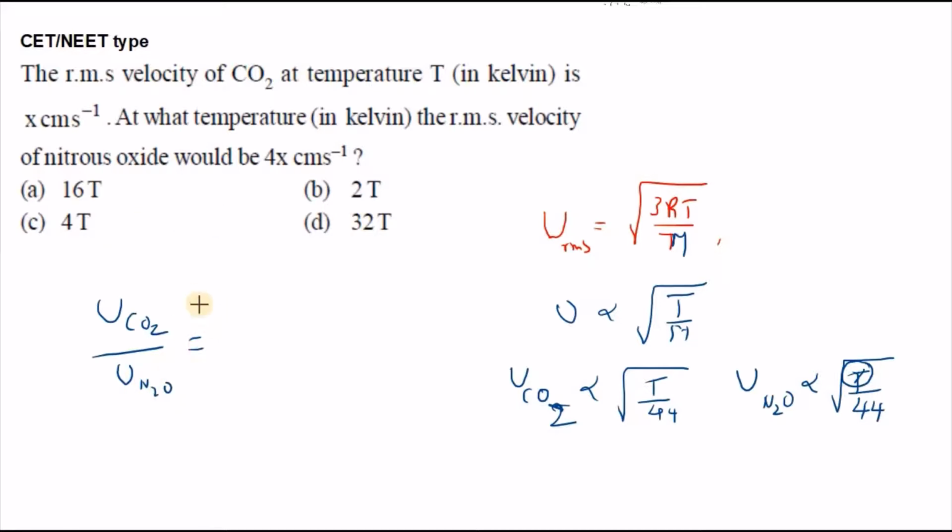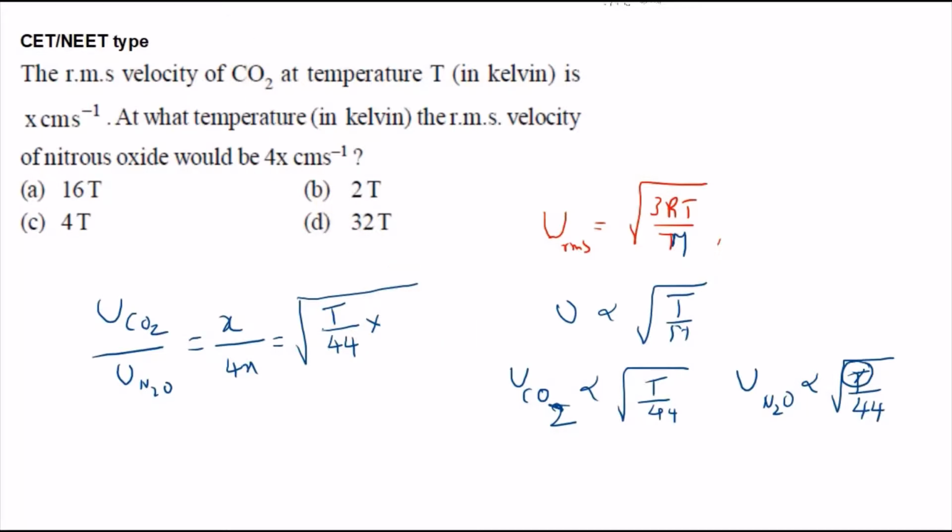They have given the RMS velocity of carbon dioxide as x, and the RMS velocity of nitrous oxide as 4x, which equals the square root of CO2's value T by 44, into, assuming the temperature of N2O as T N2O, divided by its molar mass.